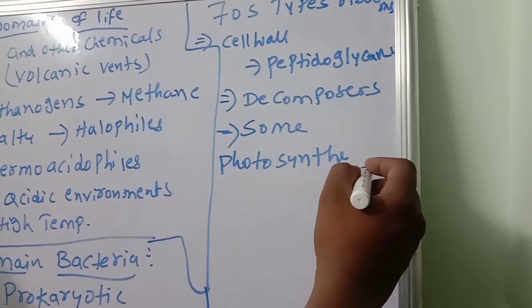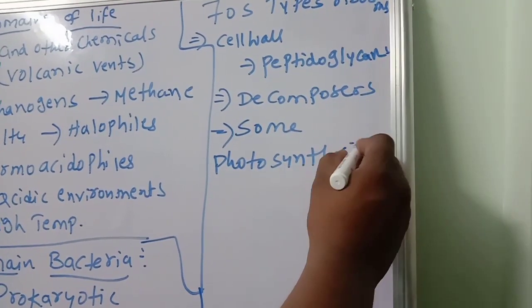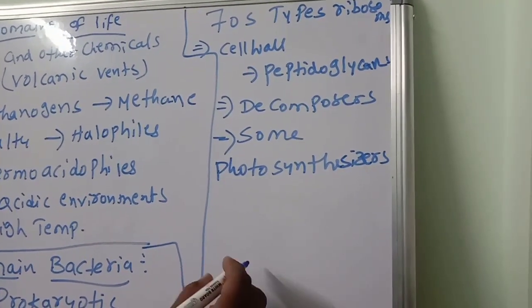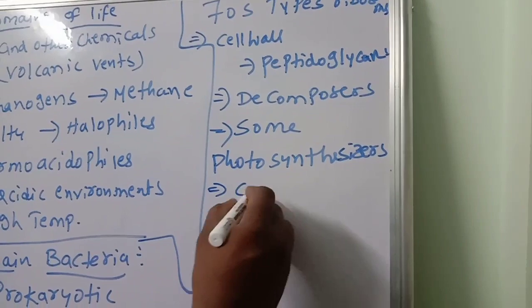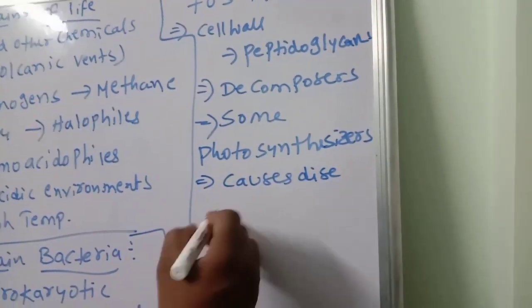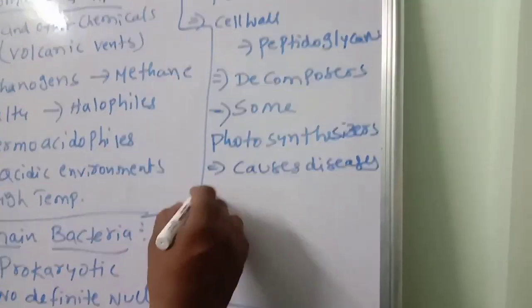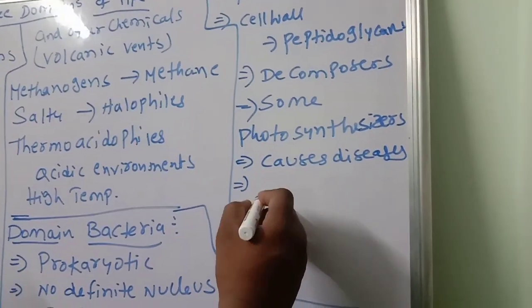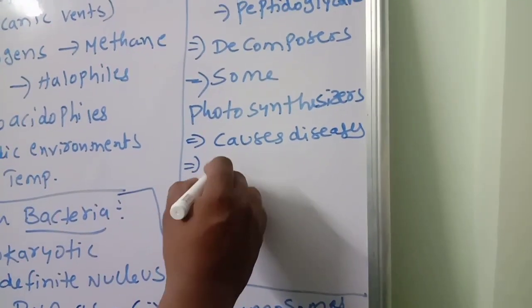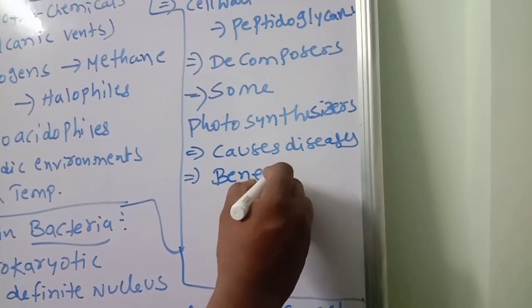This one you should remember. Some bacteria cause diseases. Some are useful, so beneficial ones are also there.